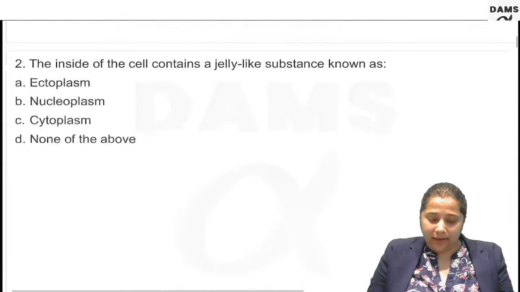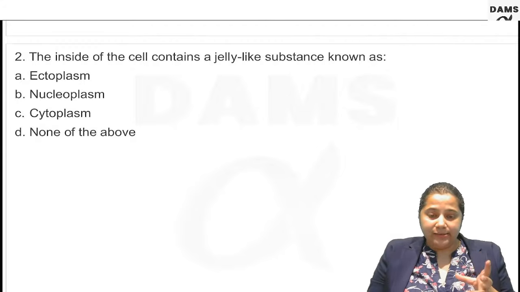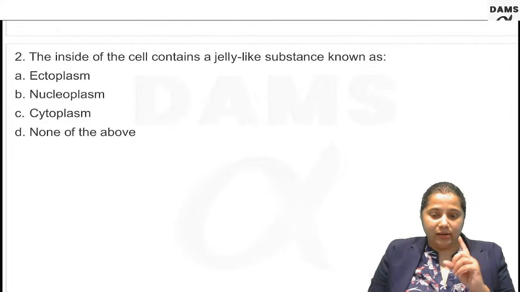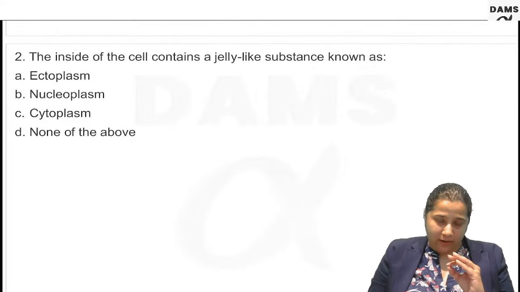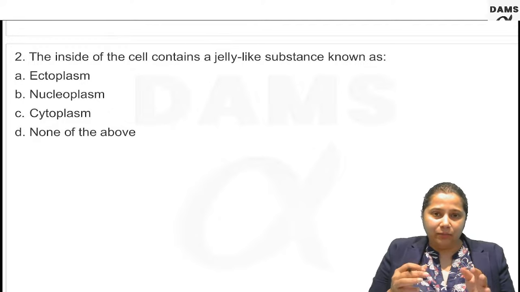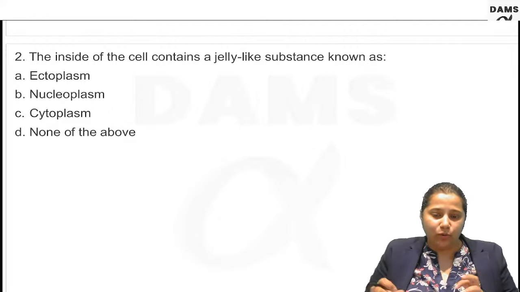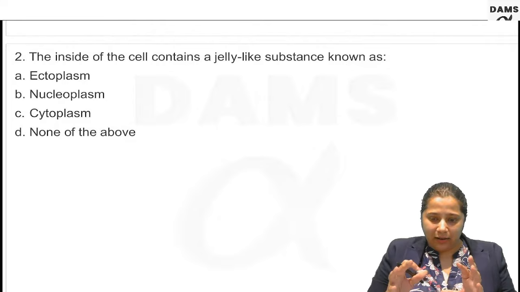Then the second question: the inside of the cell contains a jelly-like substance known as, now see, there is a term here, ectoplasm. Ectoplasm is the region of the cytosol on the outer side towards the cell membrane.